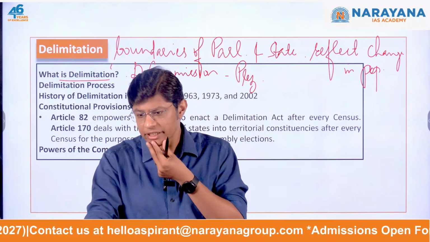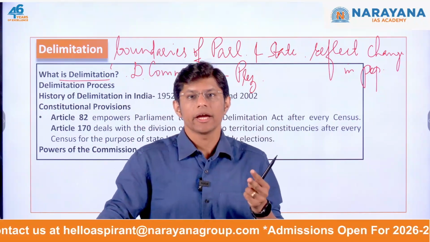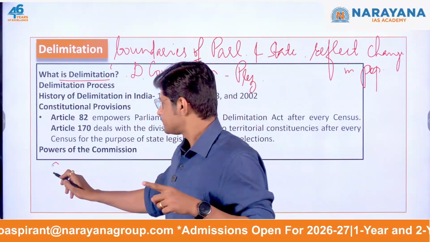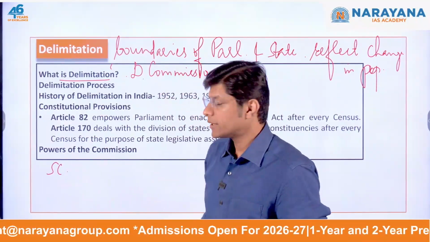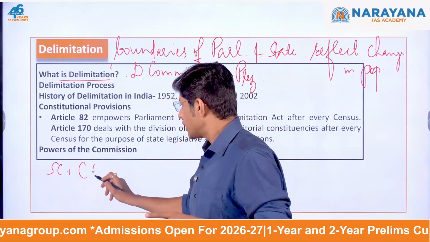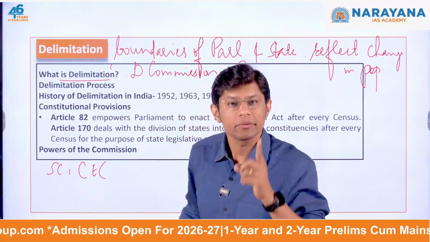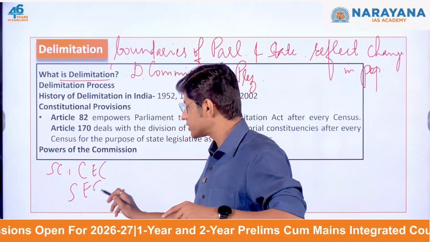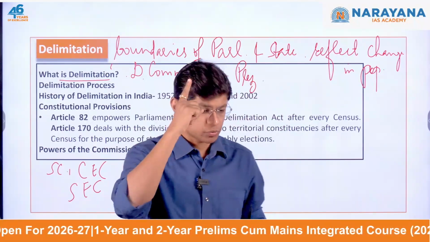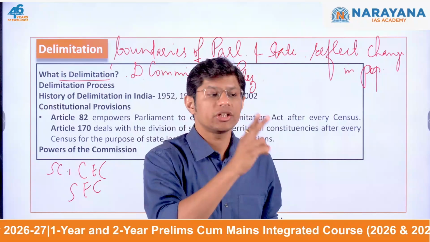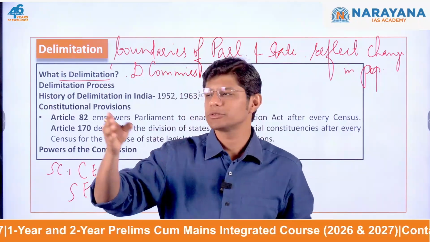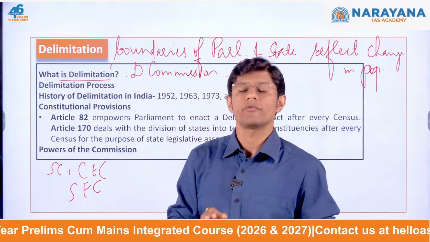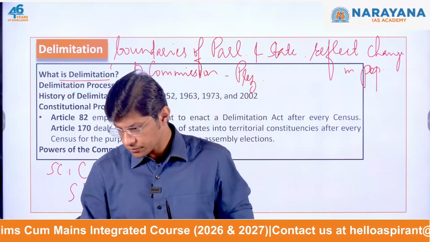And this delimitation commission includes the Supreme Court judge, then the chief election commissioner, and the respective state election commissioners. So one, the Supreme Court judge; the second, the chief election commissioner, and the respective state election commissioners. So these are the points that you need to remember for your examination.